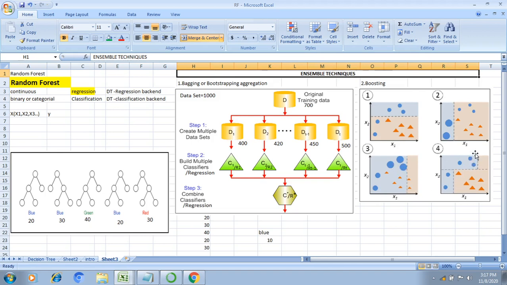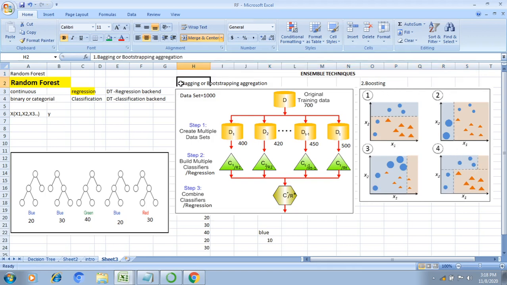That's why in the final iteration, the fourth time, I'm able to identify exactly all the blue samples and all the red samples. This is a sequential process. Only at the fourth iteration am I able to identify which are the blue samples and which are the red samples. This is the way boosting works.